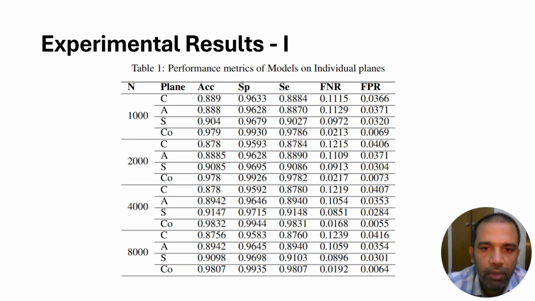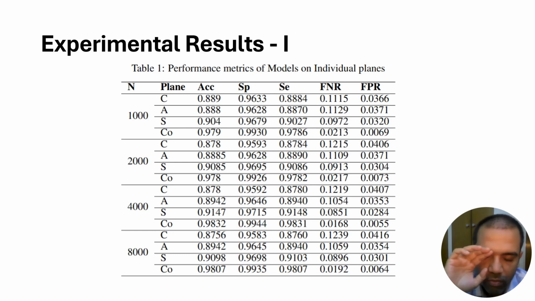So this is the experimental result. First, we have considered the ADNI dataset for experimental purposes, because the ADNI dataset has not only the three planes of MRI for every subject, it has all the clinical parameters and different biomarkers like CT scan, PET, and clinical datasets. So we have considered the ADNI MRI dataset, and from that we have considered MRI planes. All the three planes we have considered.